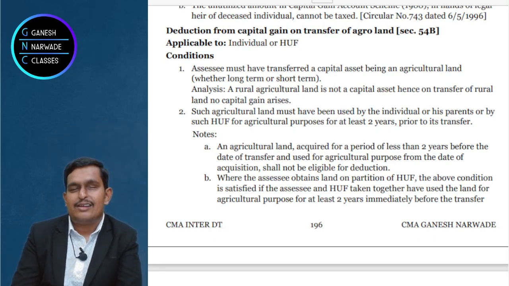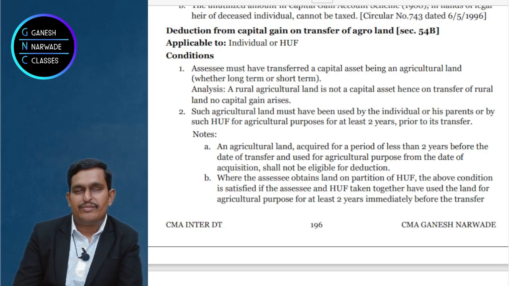Sir, they said short term also works, long term also works, right? And compulsorily 2 years it should be used. How, sir? Actually, many years back, to decide whether the asset is long term or short term, 3 years was the criteria. If the asset is held more than 3 years, it's long term; less than 3 years, it is short term.